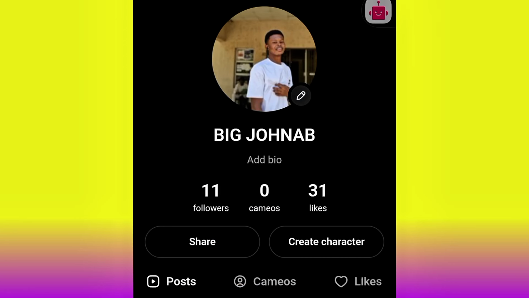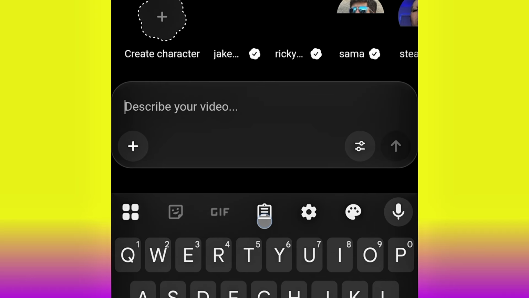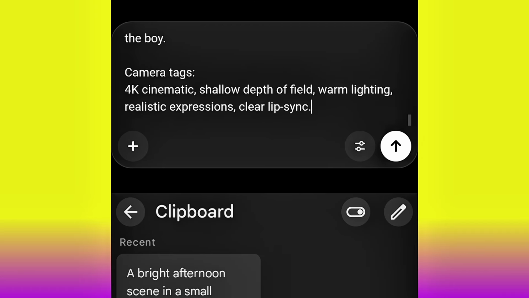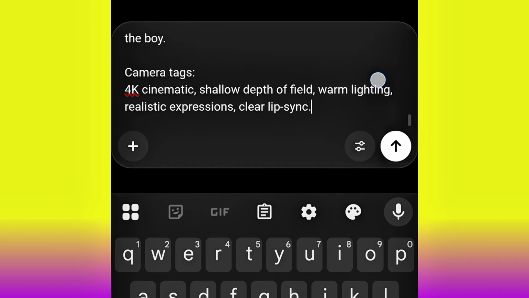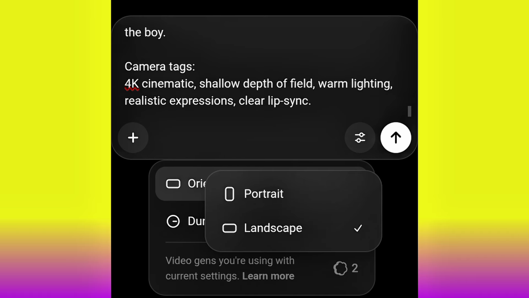So let's quickly generate the second one, which is the last one. Then I'll take you to where I'll be teaching you how to structure your prompt. So just click this plus icon and then go ahead and paste your prompt as usual. Okay, so this time around, let me show you how to make some adjustment. Click this adjustment icon. You are going to see the aspect ratio and the duration of the video. If you click the aspect ratio, you can either put it on portrait or landscape. For me, I'm generating for YouTube purpose, so I'm going to be leaving it on landscape.